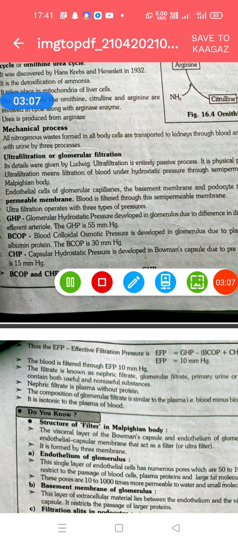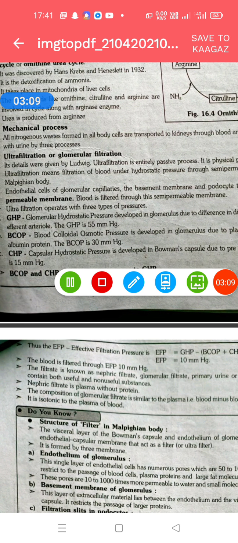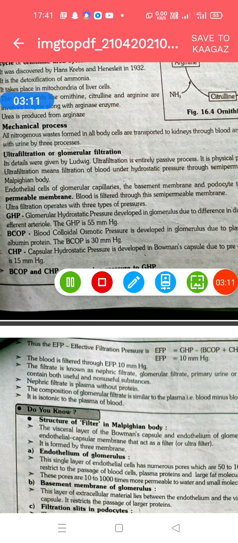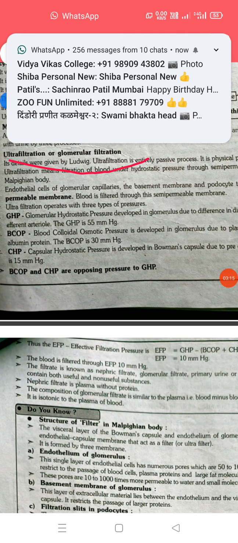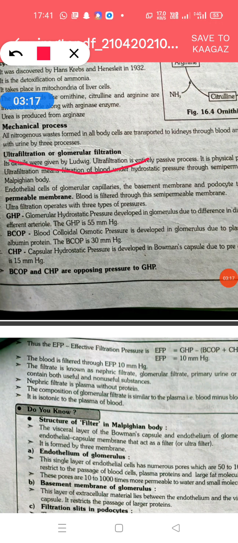The mechanical process consists of three steps. First one is ultrafiltration, second one is tubular reabsorption, and third one is tubular secretion. So what is ultrafiltration? Ultra means very fine, and it is also called glomerular filtration. It takes place in the Malpighian body.